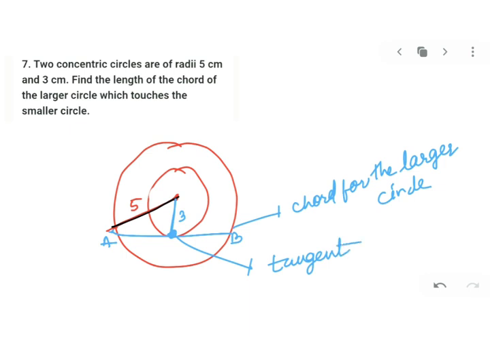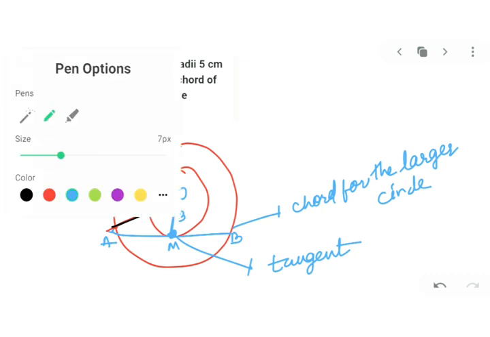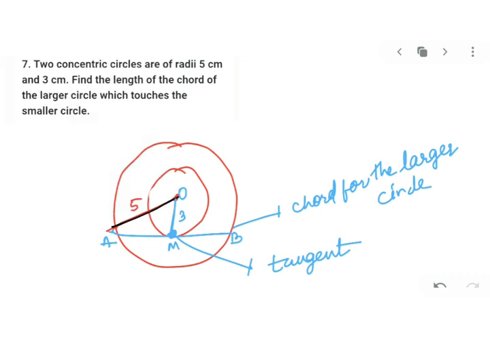How we will find AB, if I name this as M, this is O? Let's do it. My dear kids, we know very well this is a right angle triangle. So you have the hypotenuse in your hand, you have the perpendicular in your hand, you have to find the value of AM. So we will go for Pythagoras.